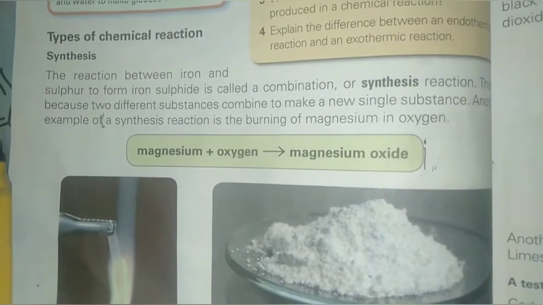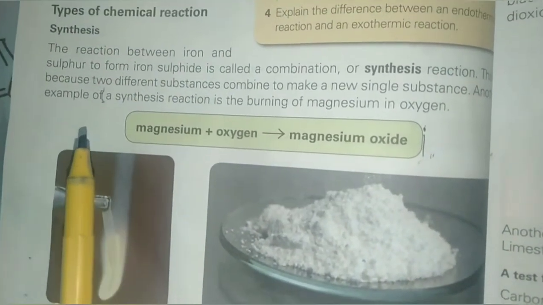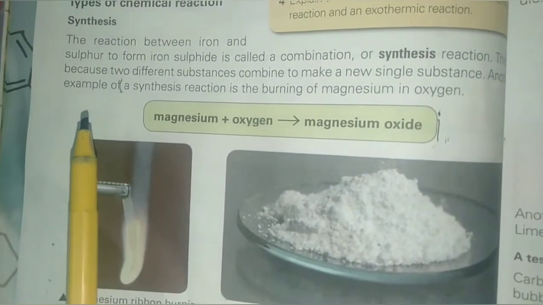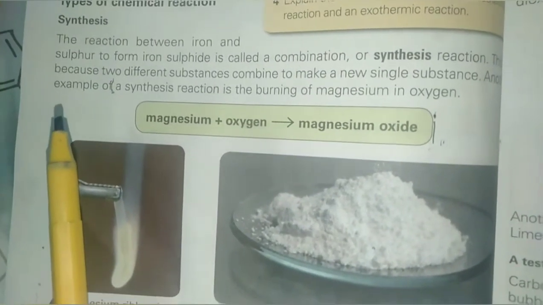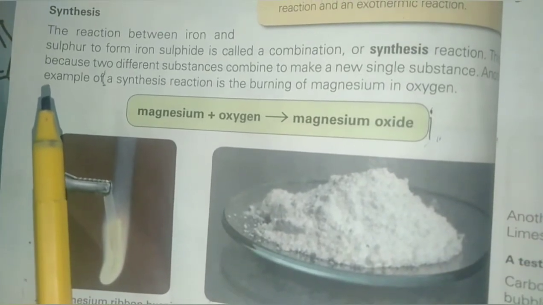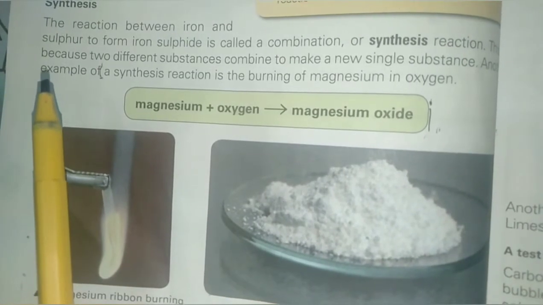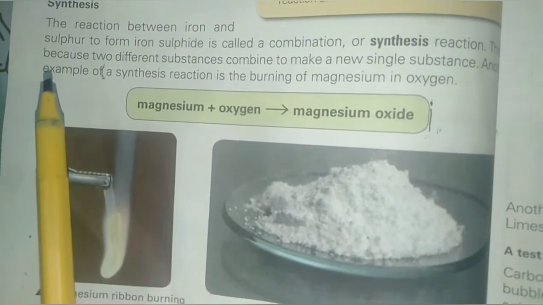Synthesis reaction is the reaction when two different substances combine to make a single substance. The reaction between iron and sulfur: when iron and sulfur react, they form iron sulfide. This reaction is also an example of synthesis reaction.